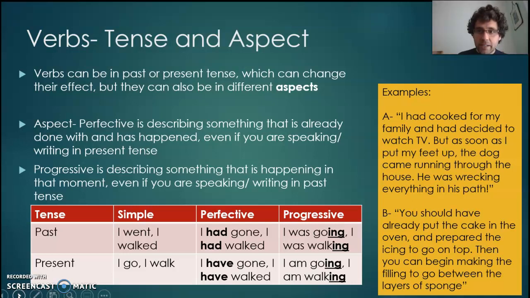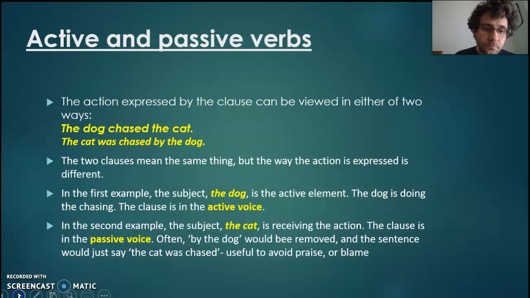So there's tense, but there's also aspect. As a very general rule of thumb, if you see had or have before a word, then it's suggesting that it's going to be perfective. If it ends in ing, it's suggesting usually that it's going to be progressive. There's also active and passive voice. So most sentences are written in active voice.